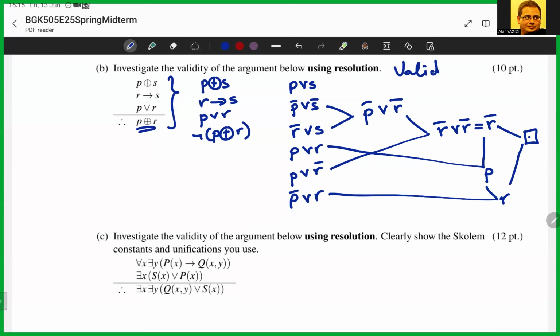Remember, there is not a unique way to do this. As long as you can reach the empty clause, that's acceptable. And you can use clauses multiple times. What you need to be careful about is you cannot resolve multiple literals at a time. So just one literal at a time. Careful about that. Okay, so that's the end of part B.